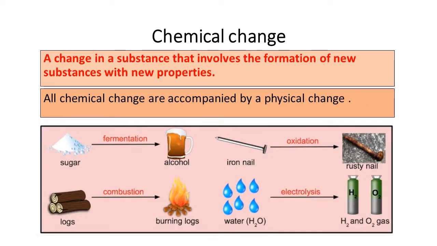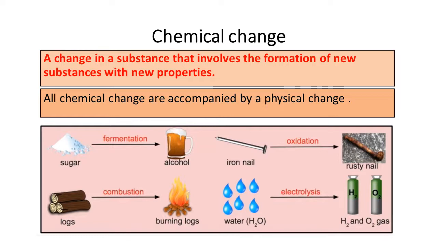Coming to the chemical change, a chemical change is a type of change in a substance that involves the formation of new substances with new properties. Come here to this example. These are wooden logs. When you burn them, they will convert into ash. So ash is carbon only. So you can see the change itself also.